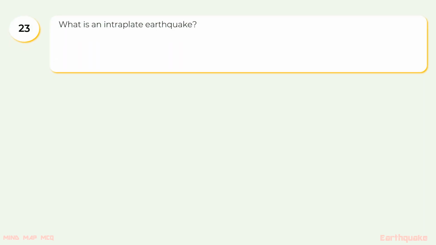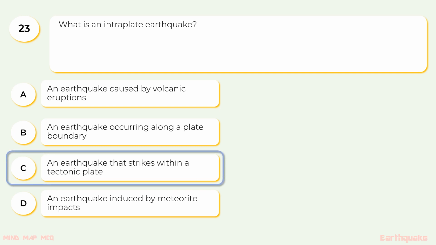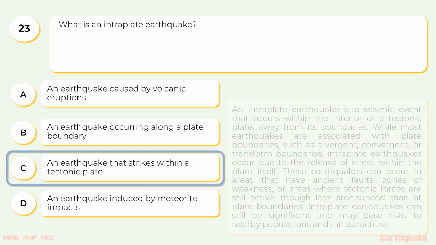23. What is an intraplate earthquake? A. An earthquake caused by volcanic eruptions. B. An earthquake occurring along a plate boundary. C. An earthquake that strikes within a tectonic plate. D. An earthquake induced by meteorite impact. The correct option is C. An earthquake that strikes within a tectonic plate.